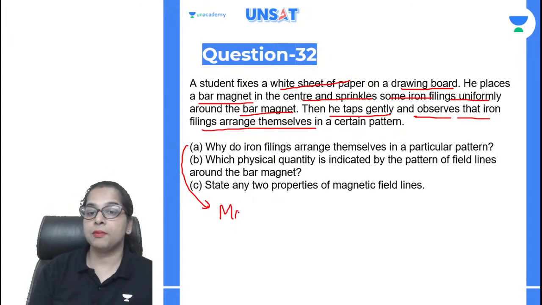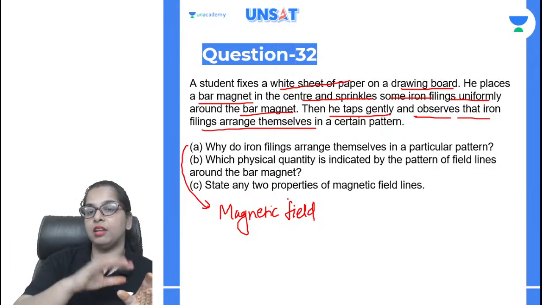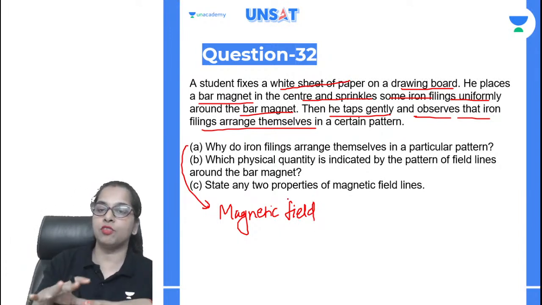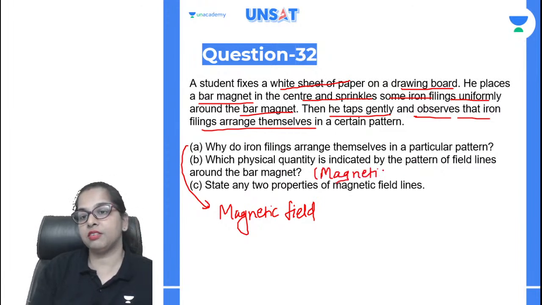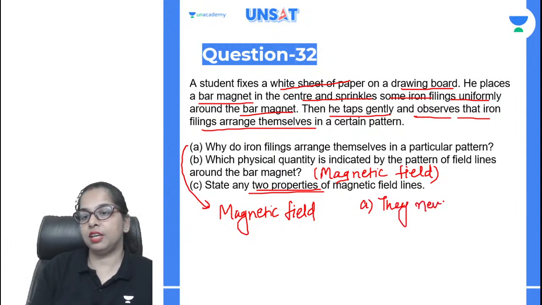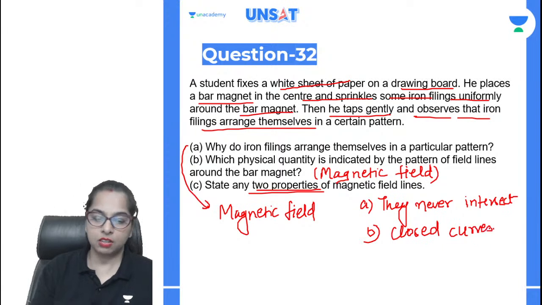This is because of the magnetic field. Okay, the bar magnet is giving a magnetic field around it. So that is why the iron filings arrange themselves in the pattern of the magnetic field. Okay, which physical quantity is indicated by the pattern of the field? Again the same thing, magnetic field. Then it is asking you about two properties of magnetic field lines. Property number 1, they never intersect. They never ever intersect, and they form closed curves. Such a simple question. You will get 1 mark for this, one for this, very simple.